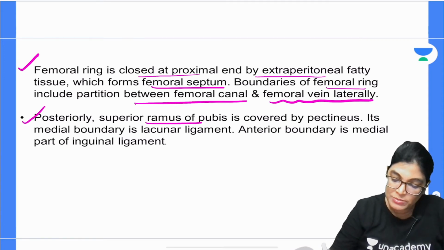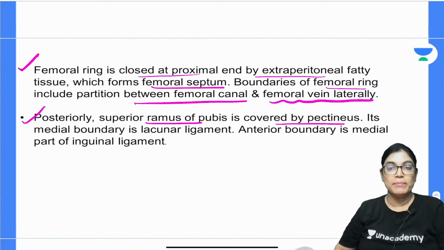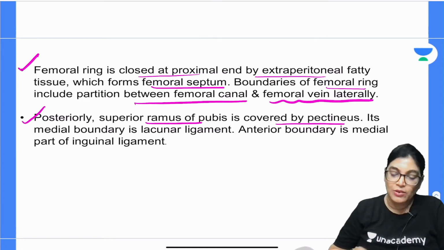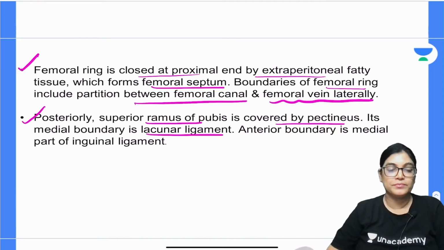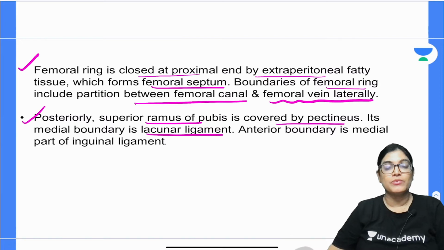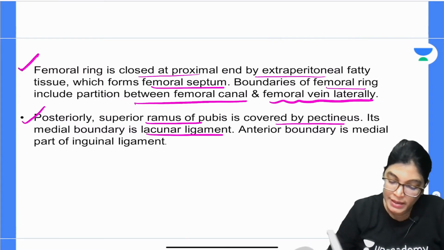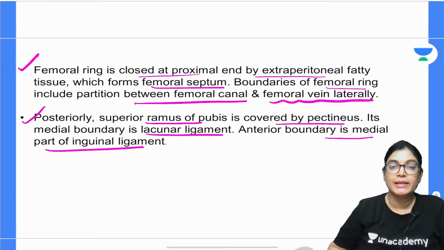Posteriorly, the superior ramus of pubis is covered by pectineus muscle. Its medial border is formed by the lacunar ligament, which is an extension from the inguinal ligament. The lacunar ligament forms the medial boundary for the femoral ring. The anterior boundary is formed by the medial part of the inguinal ligament.